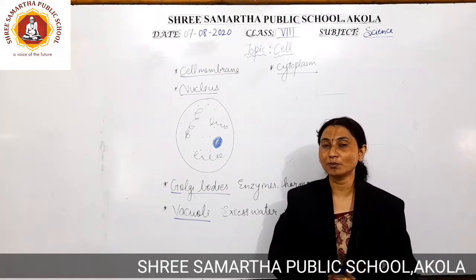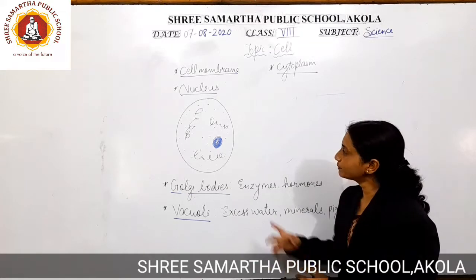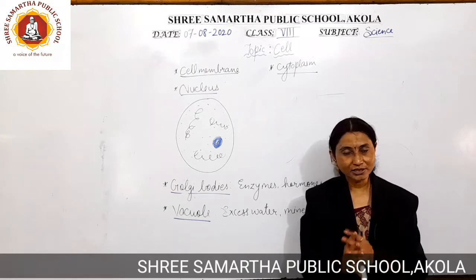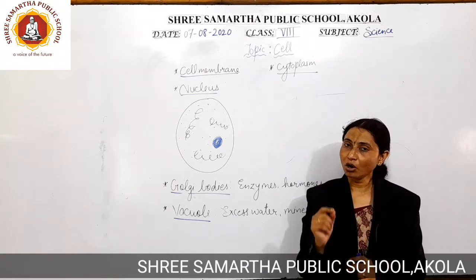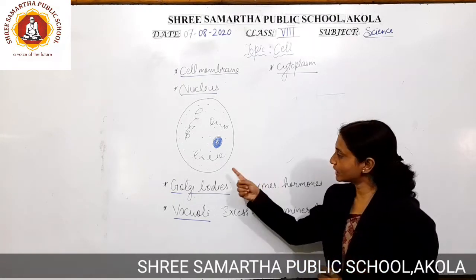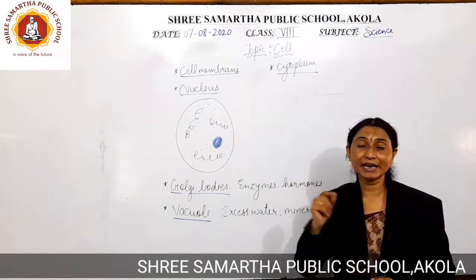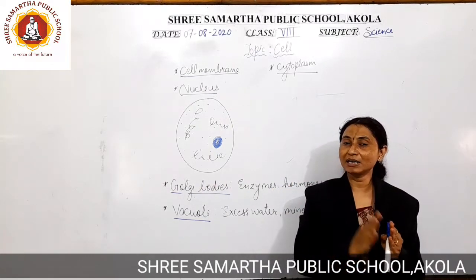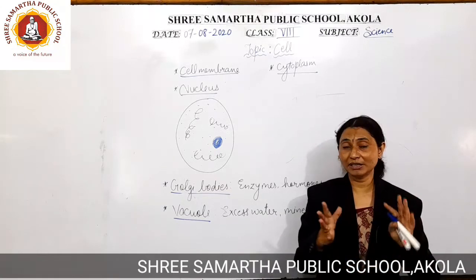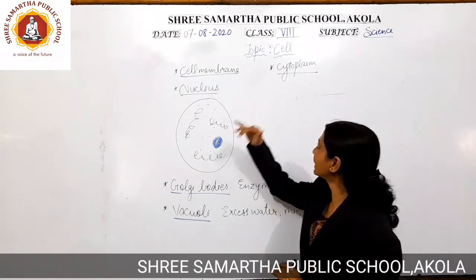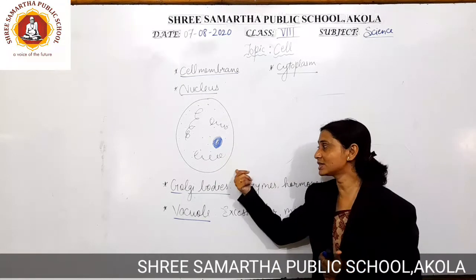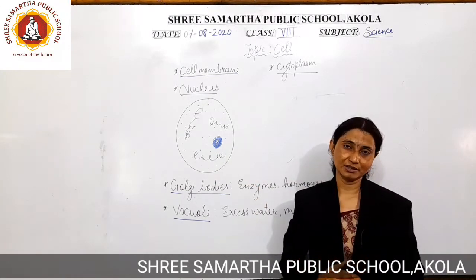How is it going to perform the function? Let us have a review. The nucleus is called the brain of the cell. It is responsible for performing all the functions related to the cell and the cell organelles. In this nucleus, we are able to observe many parts which resemble the parts of the cell itself. Now you might be wondering that we were talking about the cell membrane and cytoplasm, yet the diagram was there itself. This is the diagram of the nucleus.